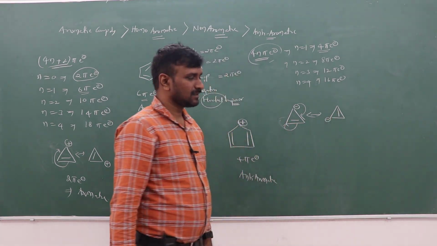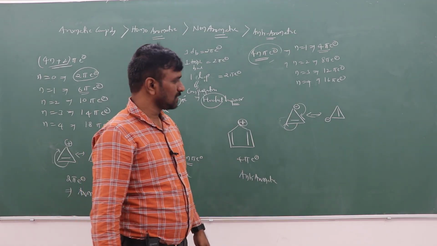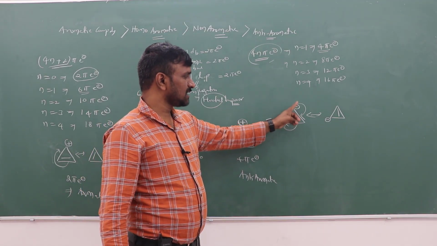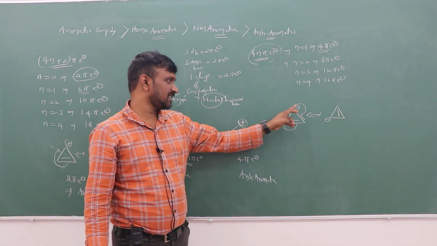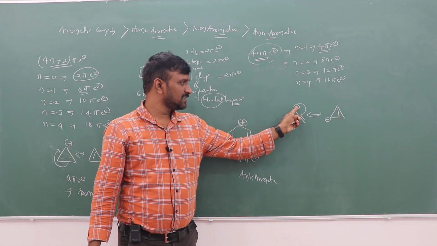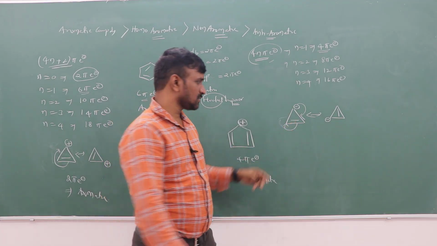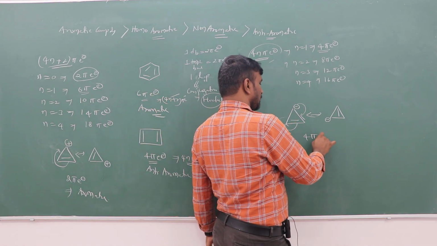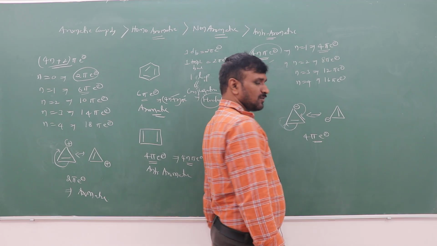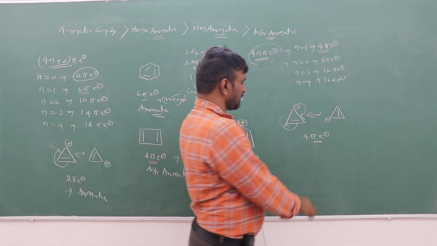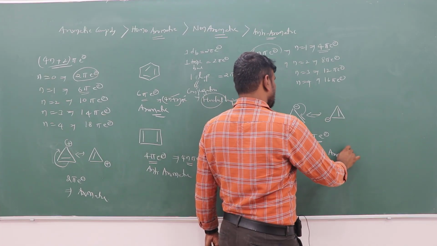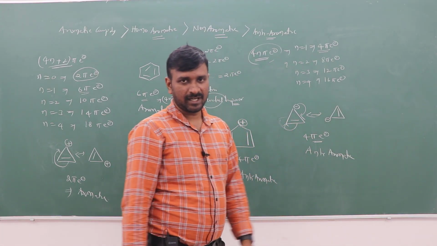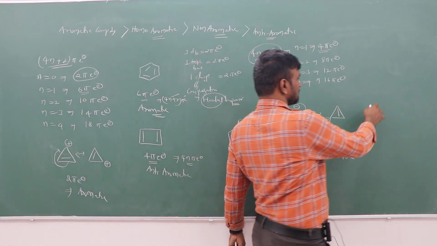So this negative charge indicates 2 pi electrons, and the positive charge has no electrons. Here it is 2 pi electrons, here it is 2 pi electrons. How many electrons in total? 4 pi electrons will be there. That is anti-aromatic. Similar to this.